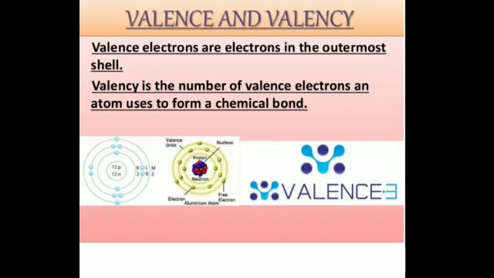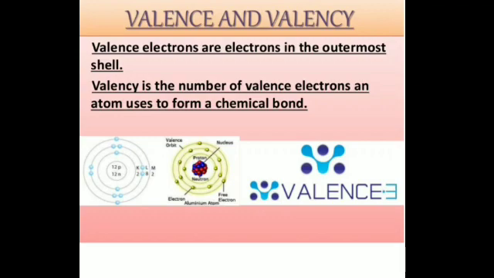Now what is valency? The term itself is derived from the term valence, that is, outermost shell. Valence electrons are electrons in the outermost shell, and valency is the number of valence electrons an atom uses to form a chemical bond. I have told you, in order to attain stability, what does an atom do? It tends to form bonds.